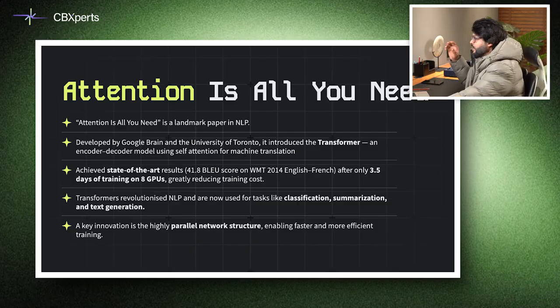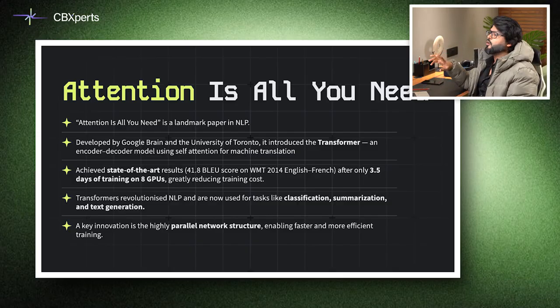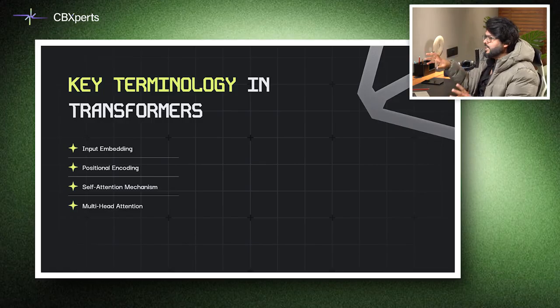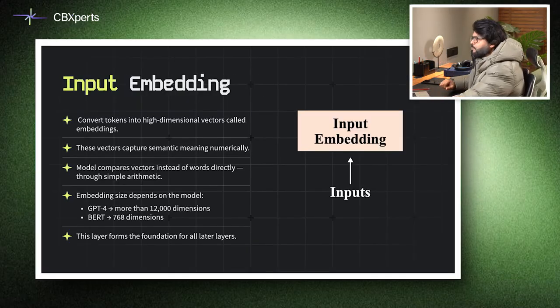And when you're using transformers, there are some important key terminologies which we should know about. So before diving deeper, let's ground ourselves in core pieces: input embeddings, positional encoding, self-attention, and multi-head attention. These components allow transformers to convert raw text into rich numerical representations, understand the order of words, decide which words matter to each other, and capture multiple relationships simultaneously. We'll unpack each of these terms in the next slides. And we'll start with the very important concept, input embedding.